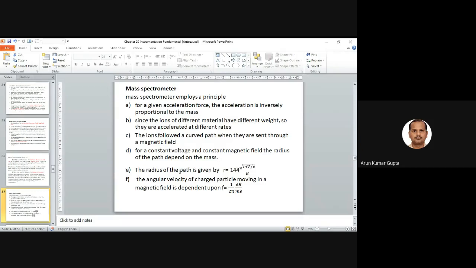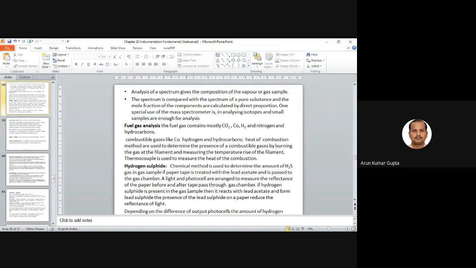So how do we get the radius of the path? This is given by this equation, right? Here m is the mass of the atom, v is the voltage, E is the electric field, and B corresponds to the magnetic field. The angular velocity of a charged particle moving in a magnetic field depends on the frequency. So the frequency can be calculated as 1 upon 2 pi times EB upon m. So these are some equations we can use to analyze the spectrometer.